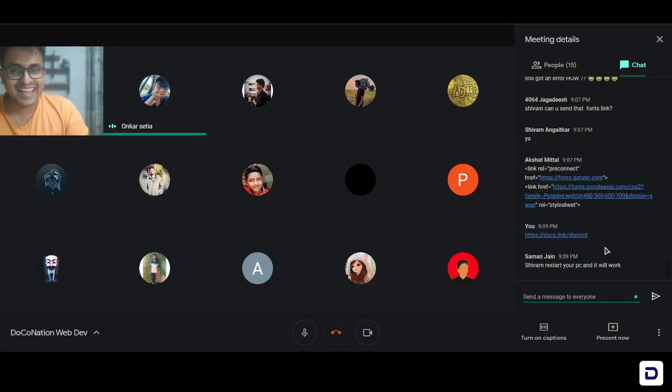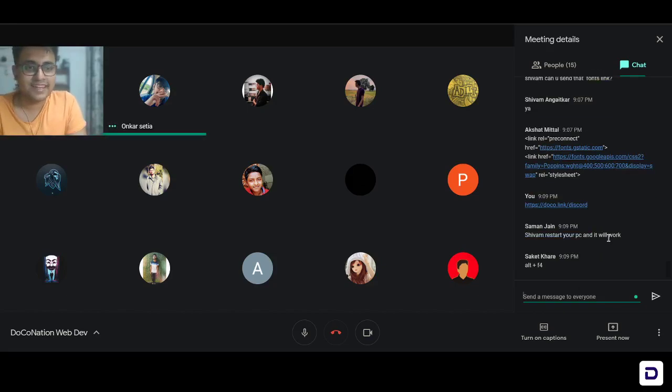Shivam, restart. The best advice that anyone can give. Great. Or just restart your VS Code. Yeah, that might also work. Exactly. Press Alt F4 and it will be fixed.